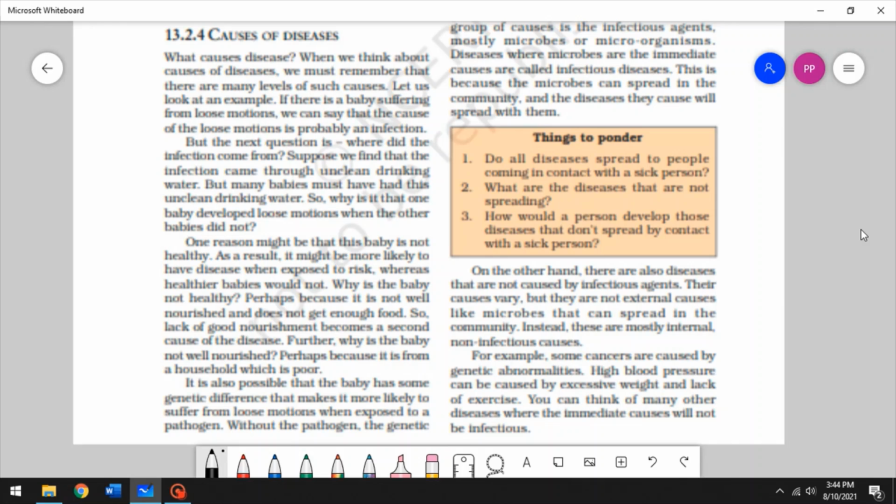But the healthier baby is less likely. If the risk factor is very dangerous, even the healthy baby may get sick, but it's usually more likely for the immunosuppressed person to catch a disease. All right. So it's also possible that the baby has some genetic difference, right?